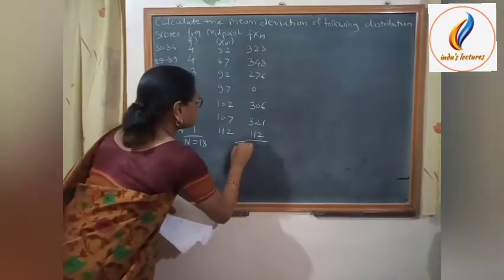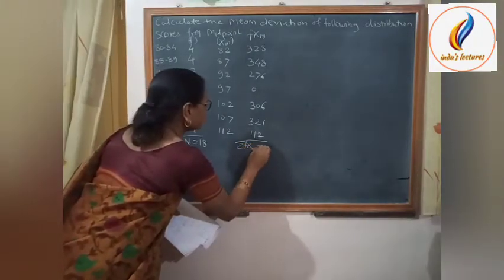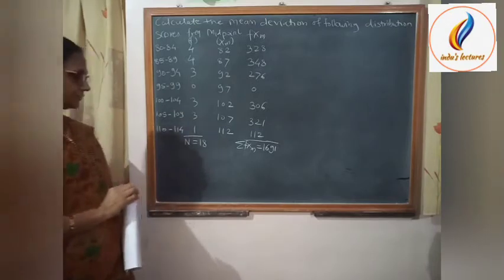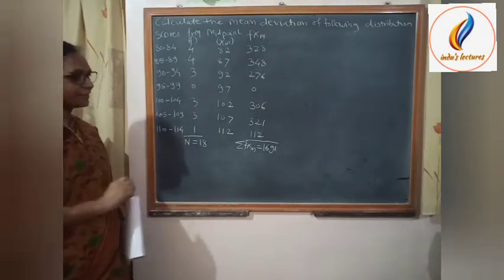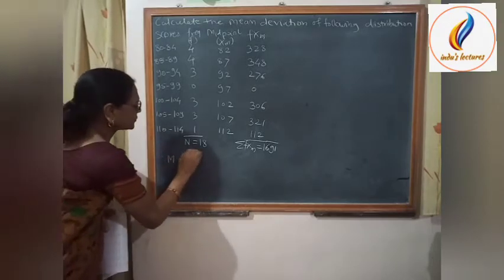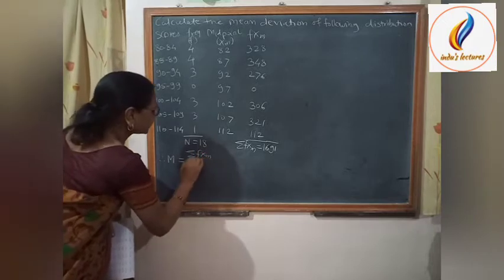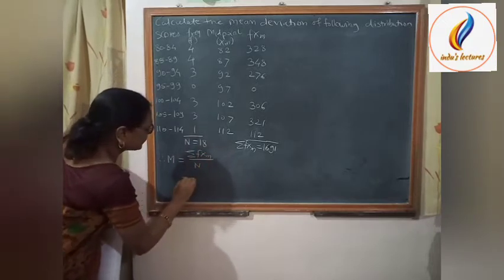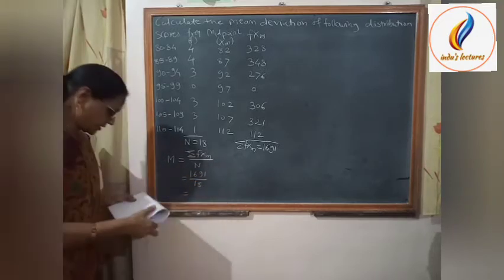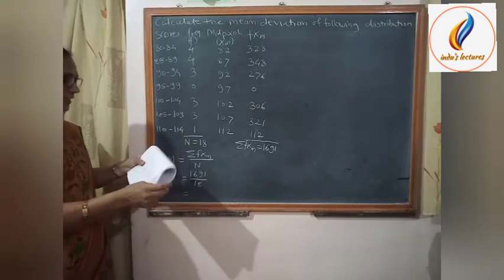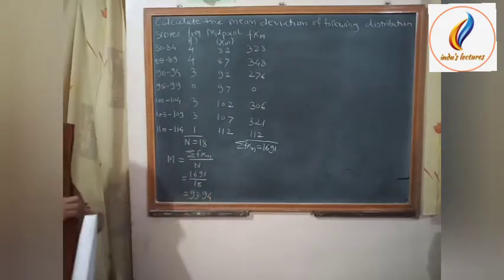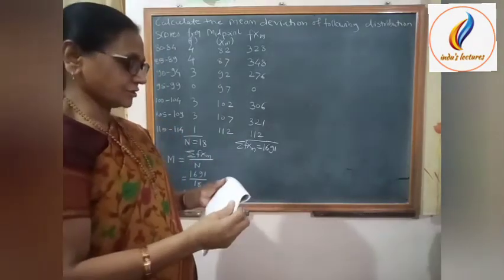Now find the sum of all the products. So summation f into xm is equal to 1691. Now first we find the mean of the distribution. So mean is equal to summation f into xm upon n, which is equal to 1691 divided by 18, and the mean is 93.94. Now we have to calculate the deviations.